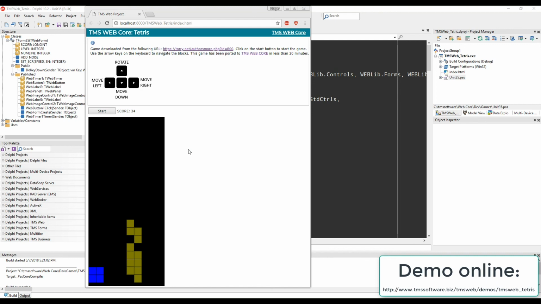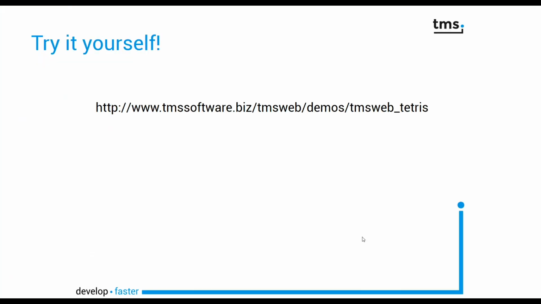You can write components and you can integrate them in your web pages. TMS makes this very easy. TMS Web makes migrating your source code to the web really easy. Just have a look at the application yourself. The link is on this slide. Enjoy playing Tetris on the web with TMS Web.